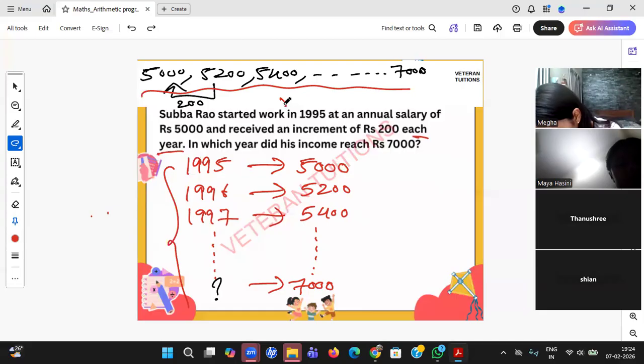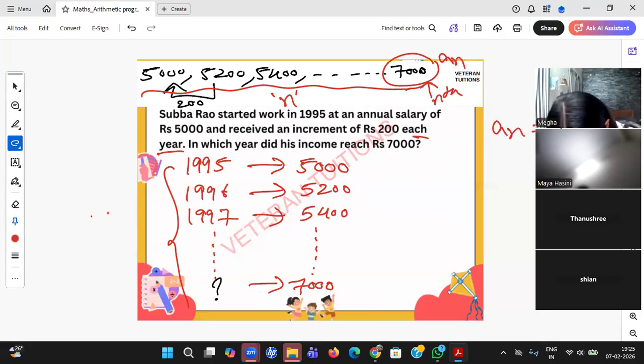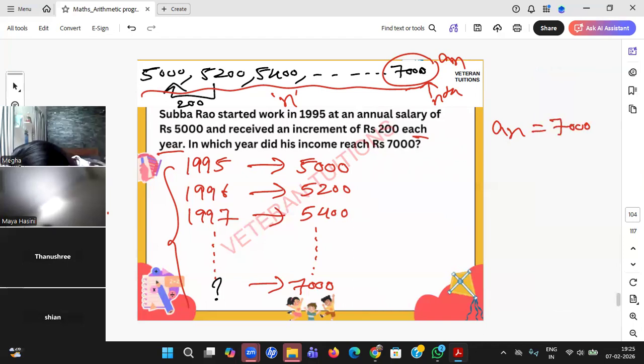Narendran, wrong answer. Rujita, right answer, but the question is not that. He's just asking n. In which year you'll come to that point later. First of all, you should know after how many years. So 5,000 you are starting. How many numbers are there so that you will get 7,000? Now once it is arithmetic progression, this is a of n. So you assume, I got this in the nth year, which is nothing but a of n. So a of n equal to 7,000. That is what you require.